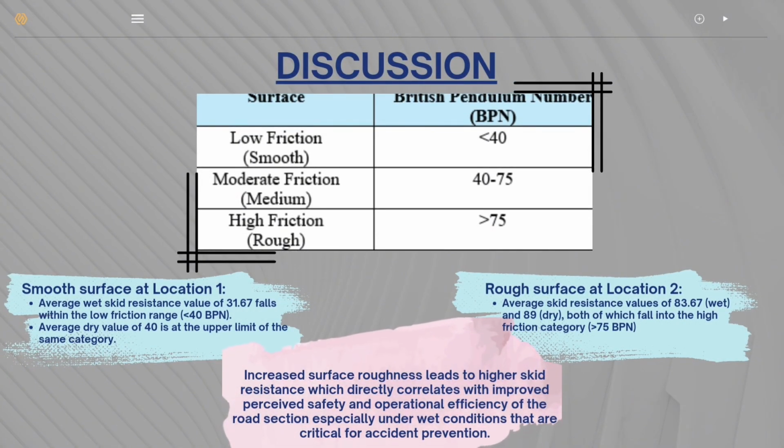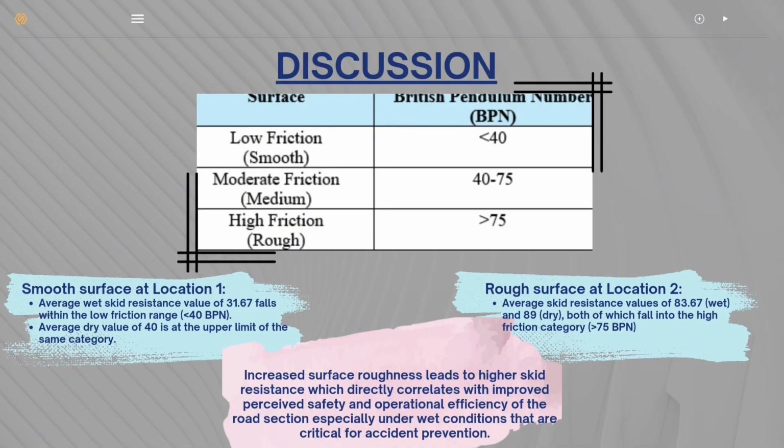At location 1 for the smooth surface, the average wet skid resistance value of 31.67 falls within the low friction range, which is less than 40 BPN. Then the average dry value of 40 is the upper limit of the same category. Then for location 2, the rough surface, the average skid resistance values are 83.67 in wet condition and 89 in dry condition.